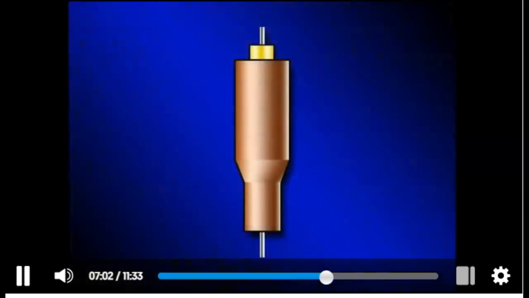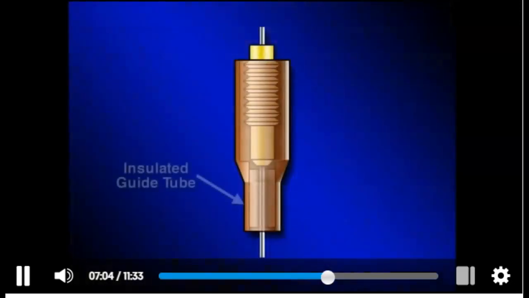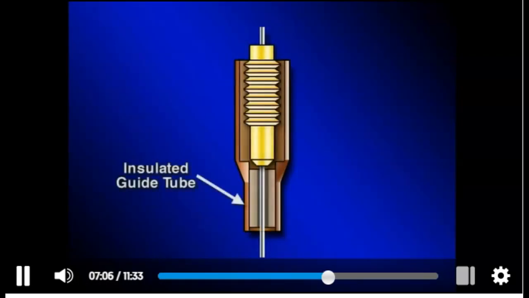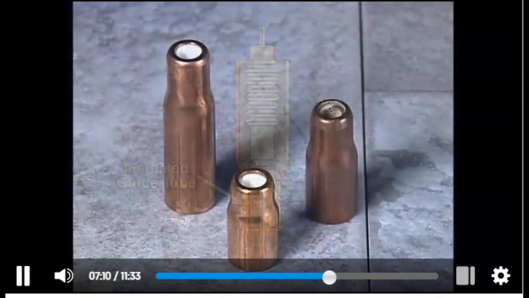Most self-shielded tubular wires require a specific amount of electrode extension in order to work properly. That's because the shielding and fluxing elements in the core require preheating. So guns for self-shielded wire are often equipped with insulated guide tubes that support the electrode and ensure the required amount of extension. Guide tubes come in different sizes to suit the extension requirements of different self-shielded electrodes.